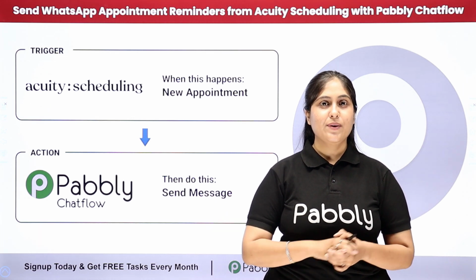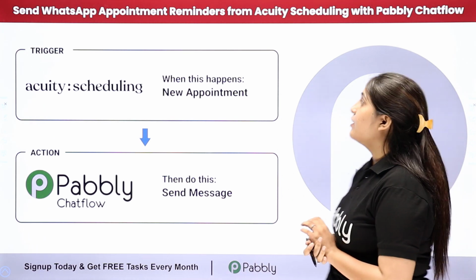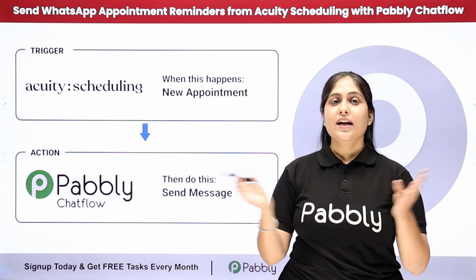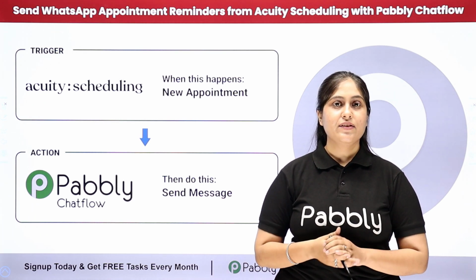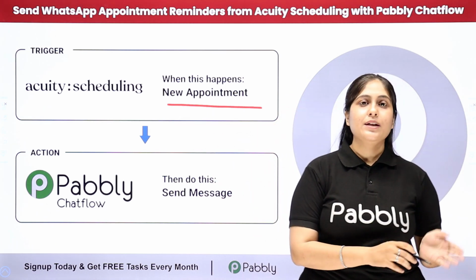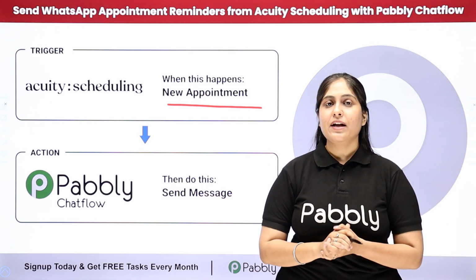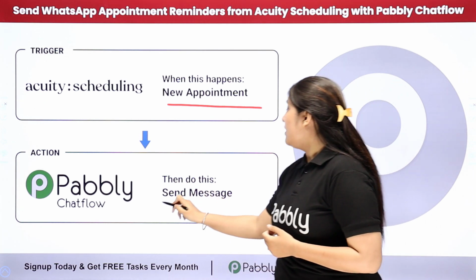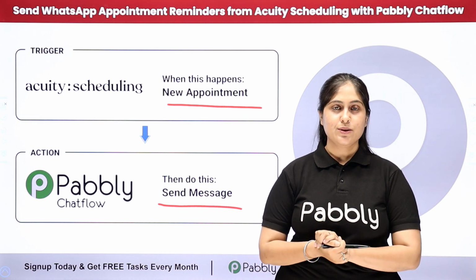In this video, we are going to understand how to send WhatsApp appointment reminders from Acuity Scheduling with Pabbly Chartflow. So here I use Acuity Scheduling to schedule the new appointments, and my objective is that whenever a new appointment is scheduled, then automatically 1 hour before the appointment and 30 minutes before the appointment, an automated WhatsApp reminder should be sent to my client on their WhatsApp number through Pabbly Chartflow, that is all-in-one WhatsApp communication platform.